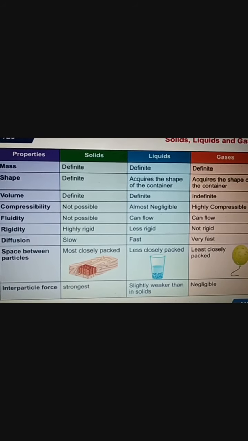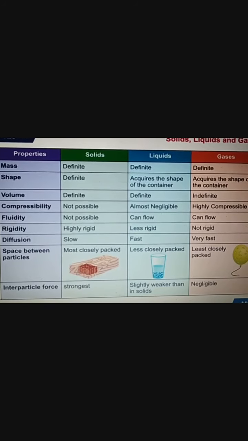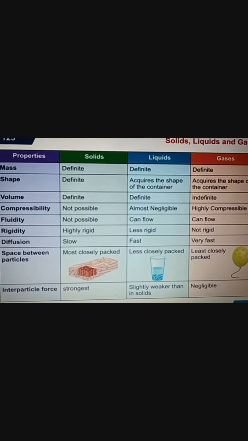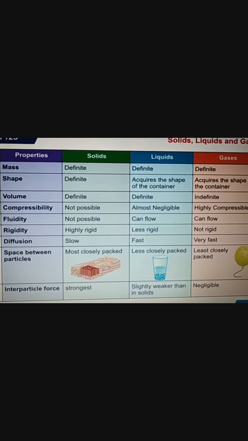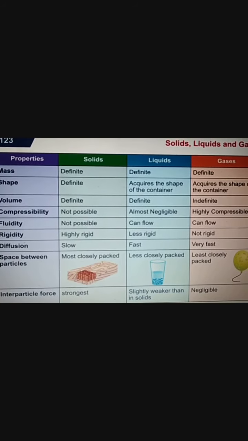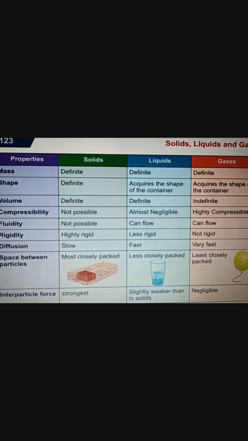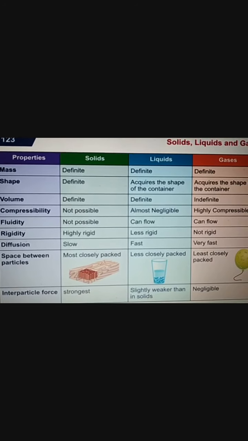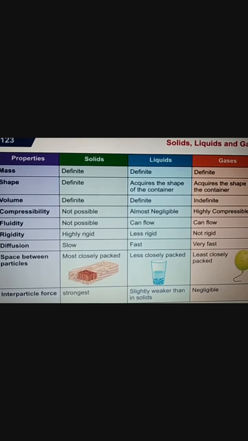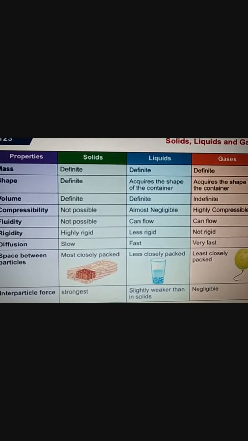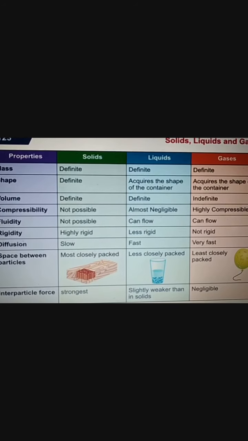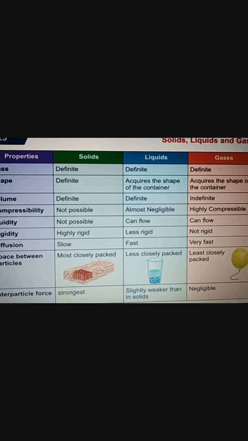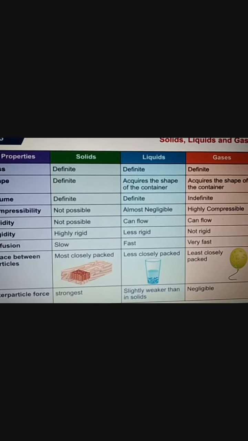Now you see compressibility. In solids compression is not possible, right? Because the particles are closely packed in solid. Then in liquid, the particles are slightly loose, no? So that is why compressibility is almost negligible. It means you can compress it, but not to that extent. But in gases, we all know that the particles are far away from each other, right? So that is why we can compress it easily. That is why it is highly compressible.